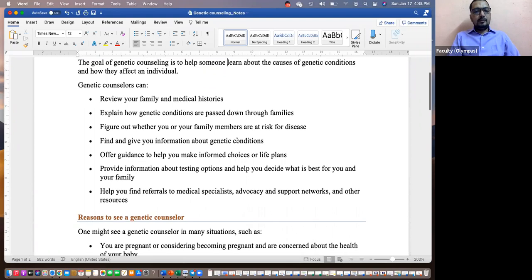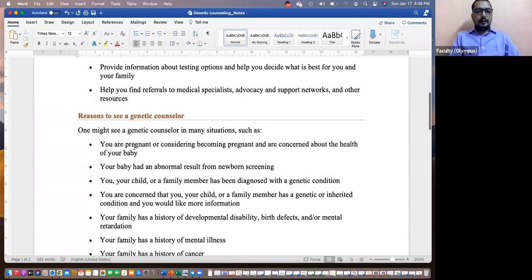So when someone seeks this help, let's say someone is pregnant or considering becoming pregnant, but they are a little worried about their baby's health. There may be some pre-indication, maybe in the families that she got married into, that have difficulties, issues, genetic problems. In that case, they are unsure what's going on, and they may go to a genetic counselor.